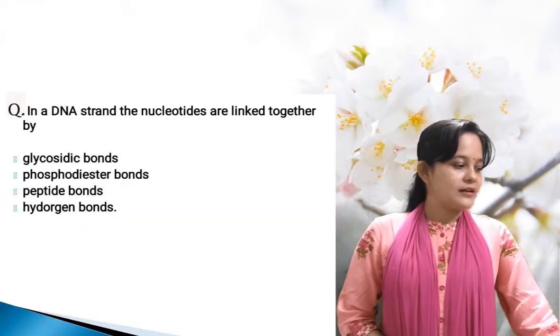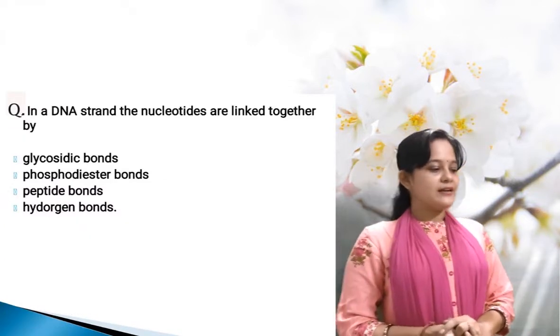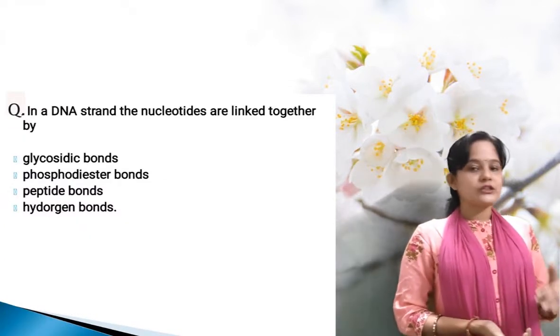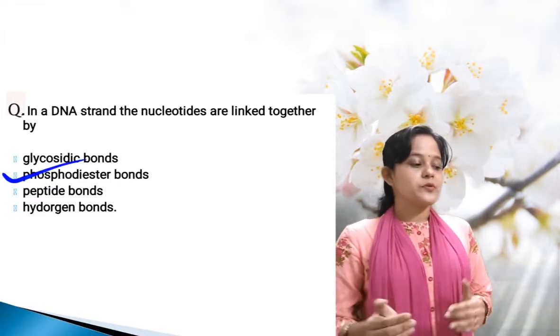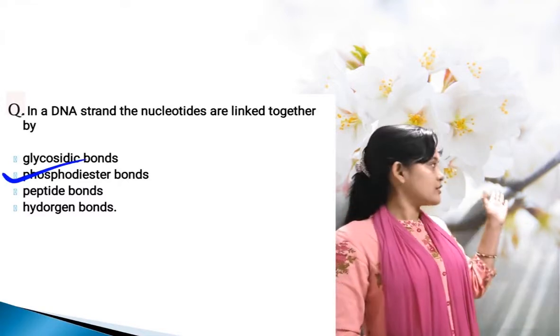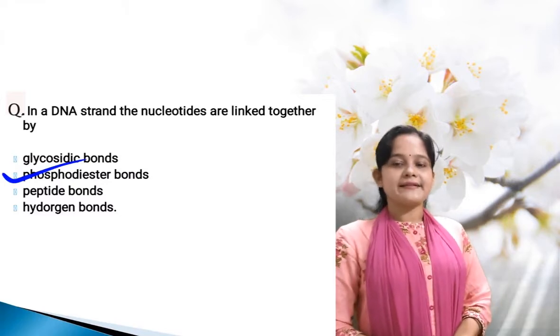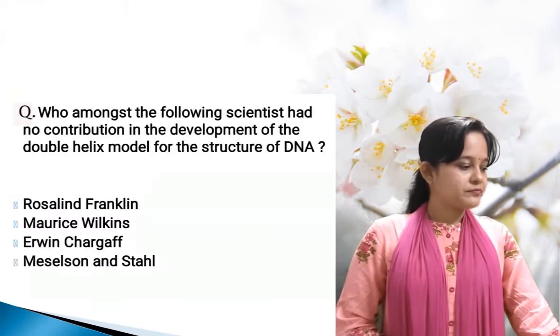The next one: in a DNA strand, the nucleotides are linked together by, that is due to the phosphodiester bond. So the correct answer is phosphodiester bonds.